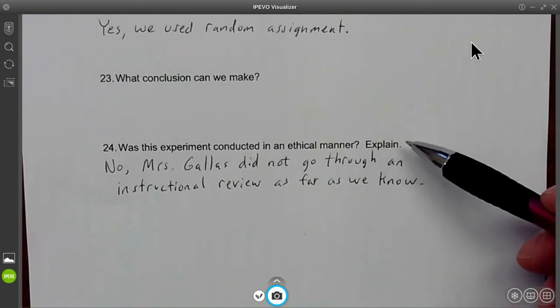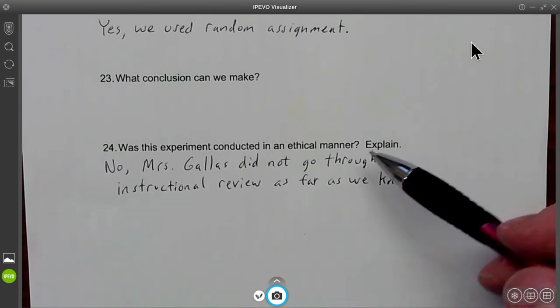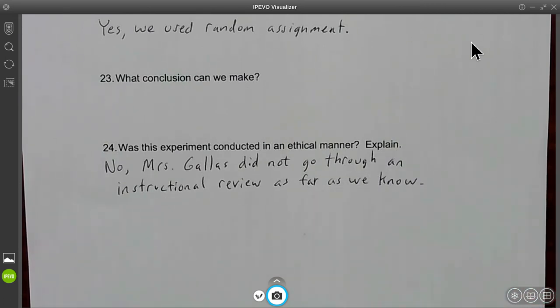Was this experiment conducted in an ethical manner? Well, we'd have to say no, because we don't know that she went through that institutional review that they described in your book. Now, she probably fulfilled the rest of the conditions of ethical conduct. She probably told the students ahead of time what the experiment was about, what was going to happen, and how the results were going to be utilized. And she probably also did not include any individual information of any of the individual students' heart rates. She probably just put them together for the total. At least that's what it looks like.